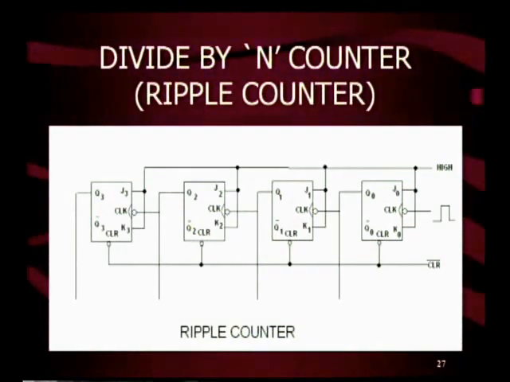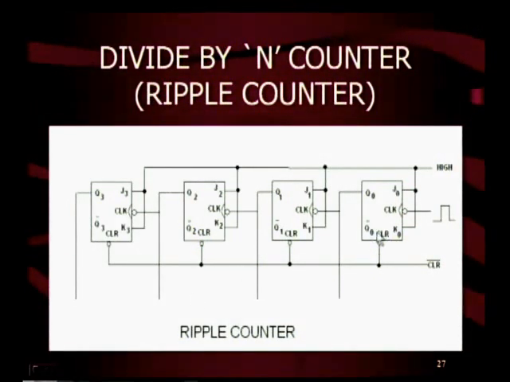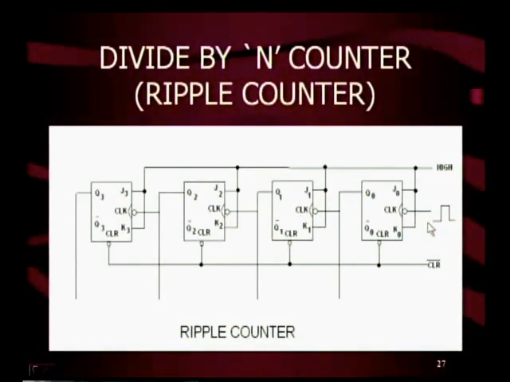First, ripple counter. Ripple counter is nothing but an asynchronous counter. Here it is a divide by n counter. This is a diagram of a 4-bit ripple counter. Here we have 4 JK flip-flops, JK 0, 1, 2 and 3. Here JK inputs are tied together and given to high. That means all the JK flip-flops are working in toggle mode. And this symbol indicates that all these JK flip-flops are negative edge triggered.